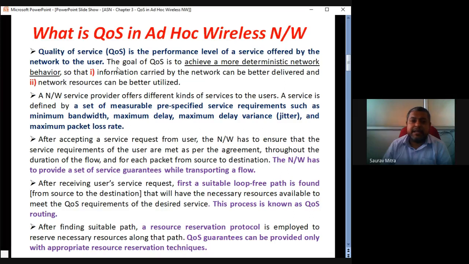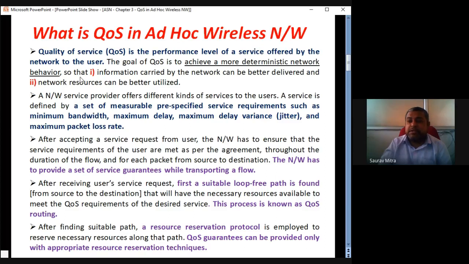In the first chapter we had seen MAC, in the second chapter we have seen routing. So now we know how data transfers from sender to receiver, what the different routing protocols are, and what the different MAC protocols are. Now we will see how best the service quality can be achieved within any network. That is actually called QoS, and the goal of QoS is to achieve more deterministic network behavior.